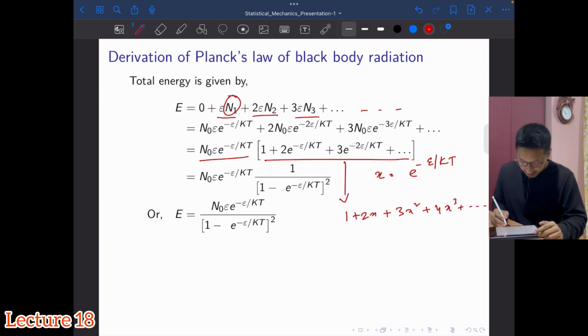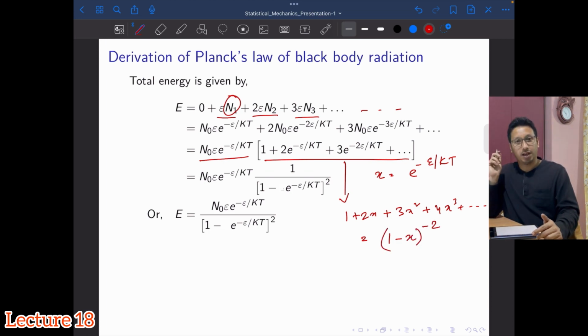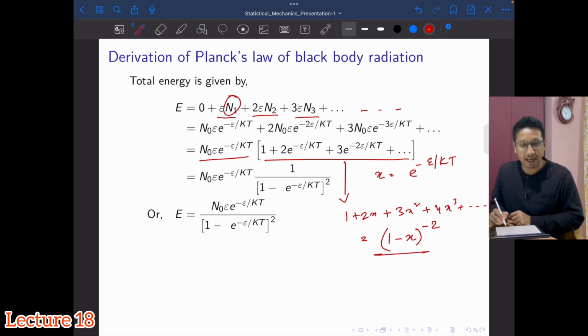This is a binomial expansion of 1 minus x to the power minus 2. Those who are not familiar with this, please go back and revise your concept of binomial expansion.